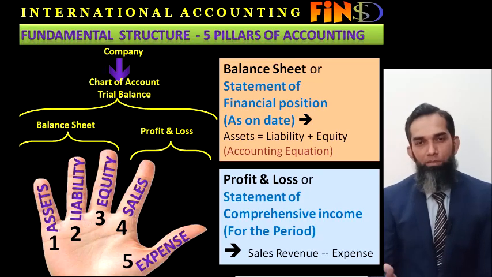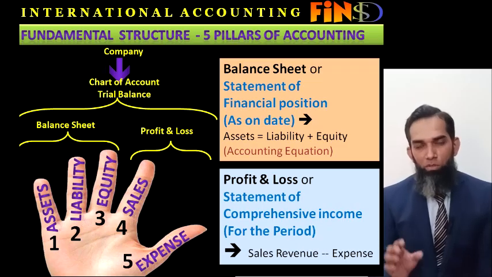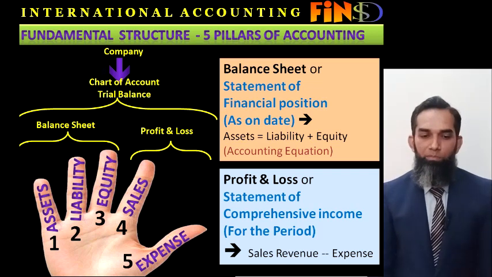And these sales are basically reduced by the expenses incurred to do all the sales transactions. So if we deduct the expenses from the sales, definitely there is a profit or loss margin for the company for that particular period of time. So this difference between expenses and sales is called the profit and loss of the company for the period.